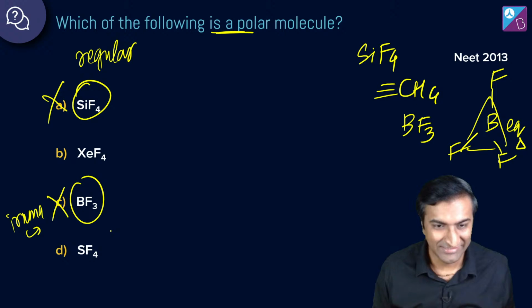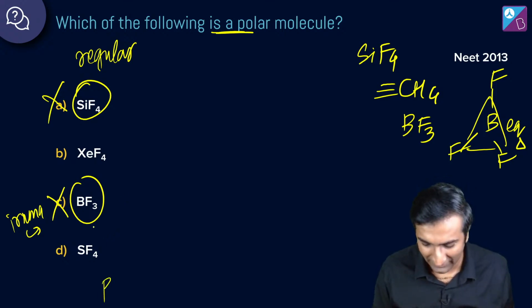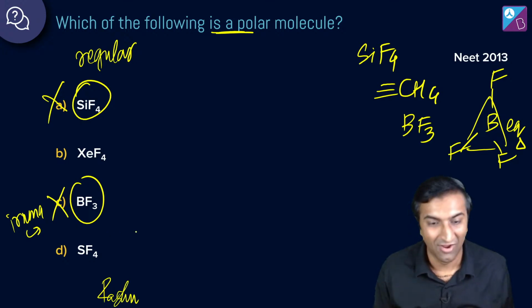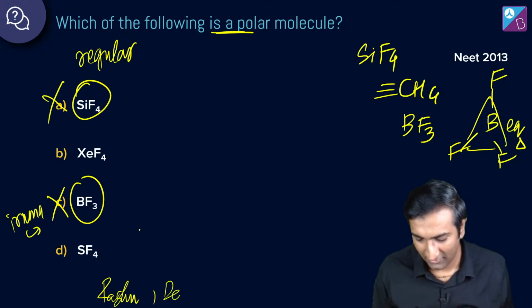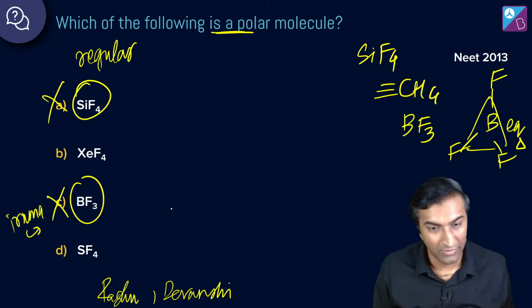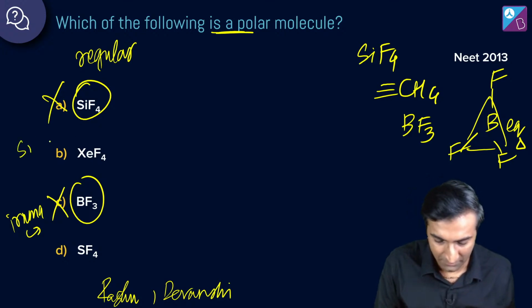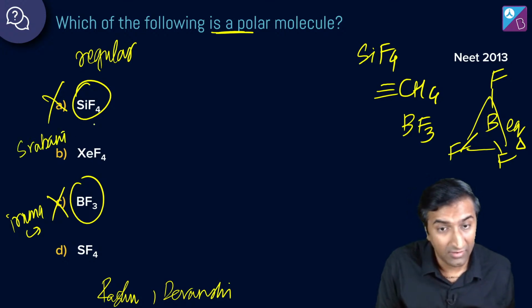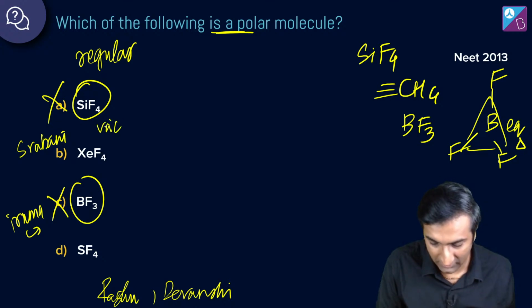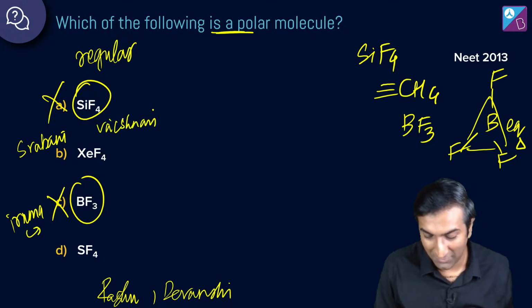Okay, Vaishnavi is saying B. All right, Raghu is saying D. Raghu is saying D very emphatically, so I will write his name here and say Raghu is saying D. All right. So is Devanshi. All right, sweet. And some people are saying B. Shrabani and Vaishnavi are saying B. Okay, read a little VSEPR, friends.